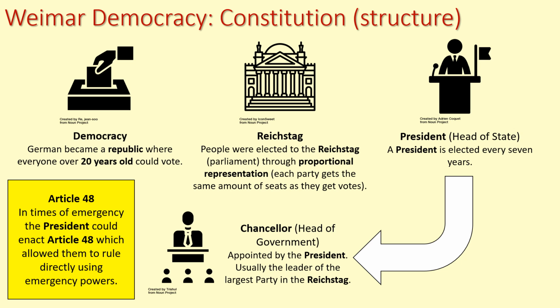The Chancellor was usually the leader of the largest party in the Reichstag. That was the way it was meant to work. So if you had Social Democrats with 30% of the seats and they're the largest single group, their leader would get to be the Chancellor. That's the way it would work. But of course, the Chancellor had to have a majority of people in the Reichstag that would support them. They had to have their backing. So if you ended up with a majority that didn't support them, they might not last very long in the job.